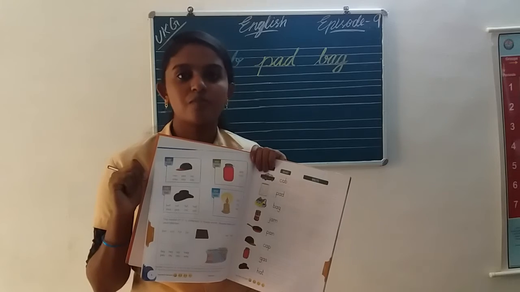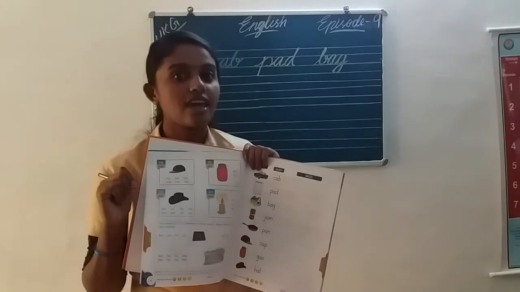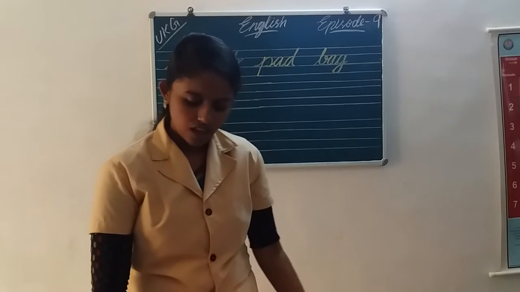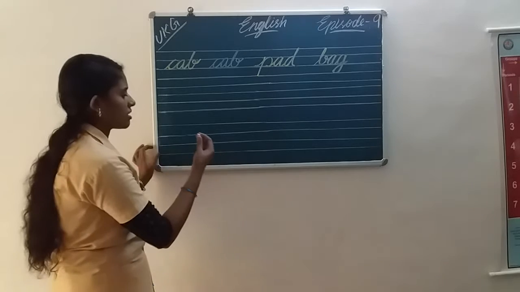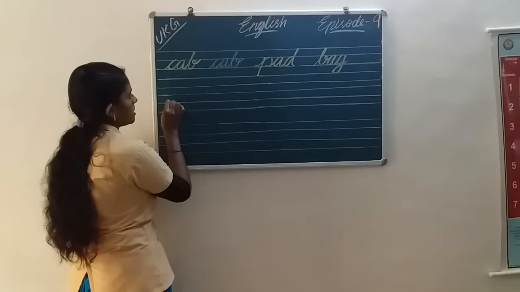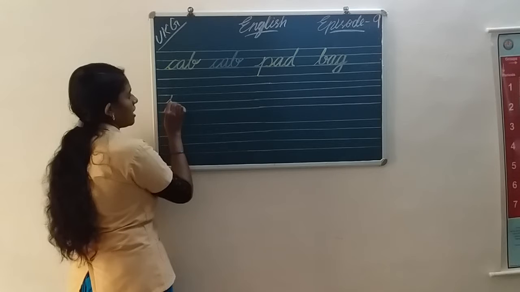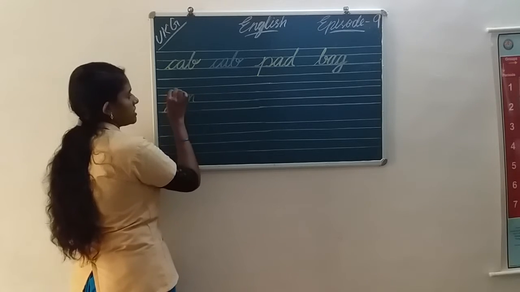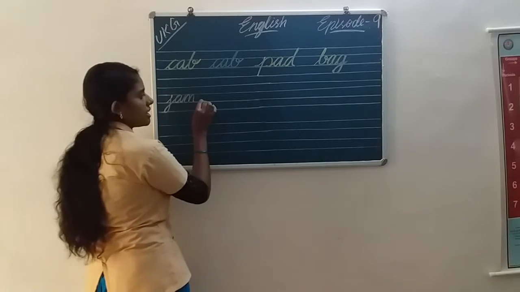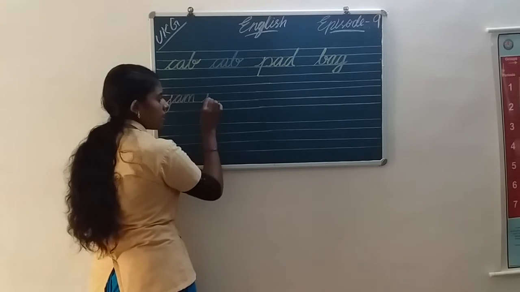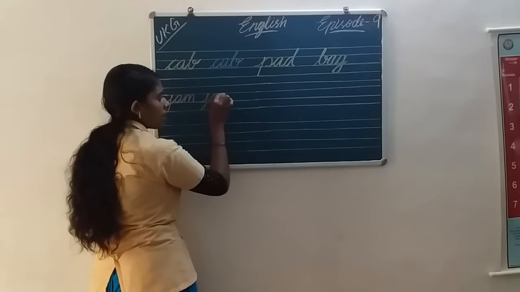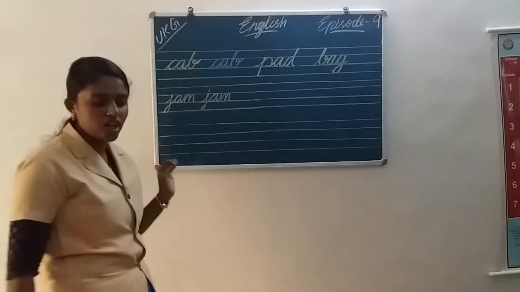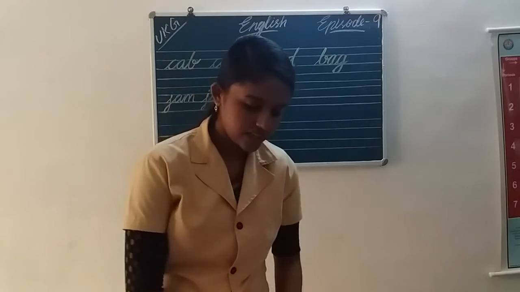J-A-M. Jam. What is the spelling? J-A-M. Jam. Say loud. Jam. How should I write jam? Listen here. J-A-M. Jam. What is the spelling? Jam. Once again. J-A-M. Jam. Okay, you should write here.